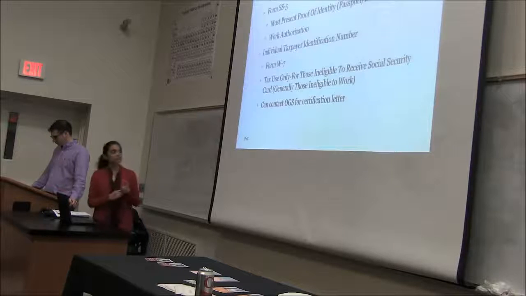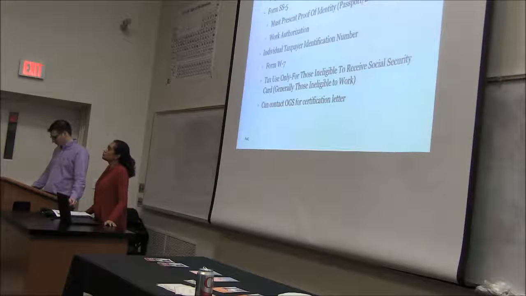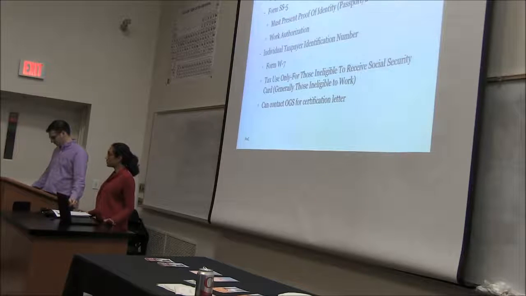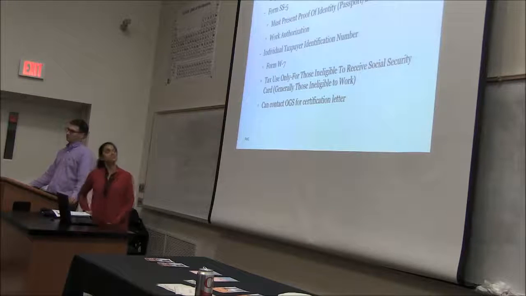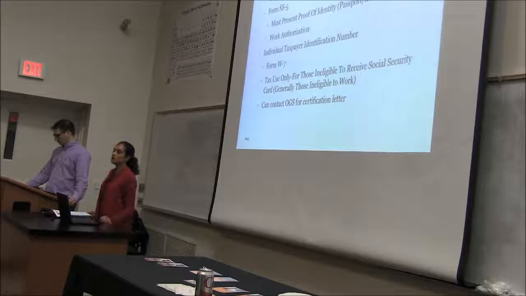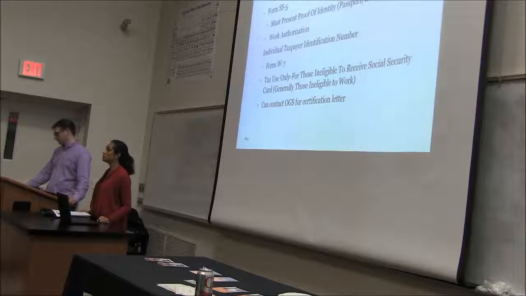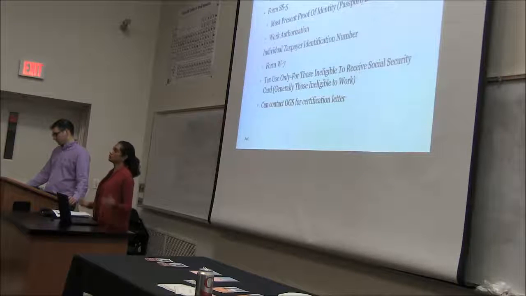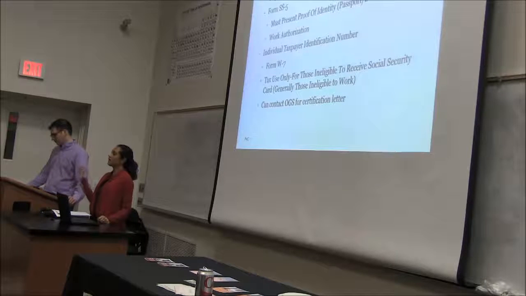In terms of identification number, we briefly talked about this when we looked at the agenda. If you're working in the US, you would be required to have a social security number. Typically this is applied for through the form SS5 that we've listed up there. You would need to take that form along with proof of your identification as well as your work visa, to show that you are truly working here in the US and that's the reason you're requesting a social security number. This application is free.